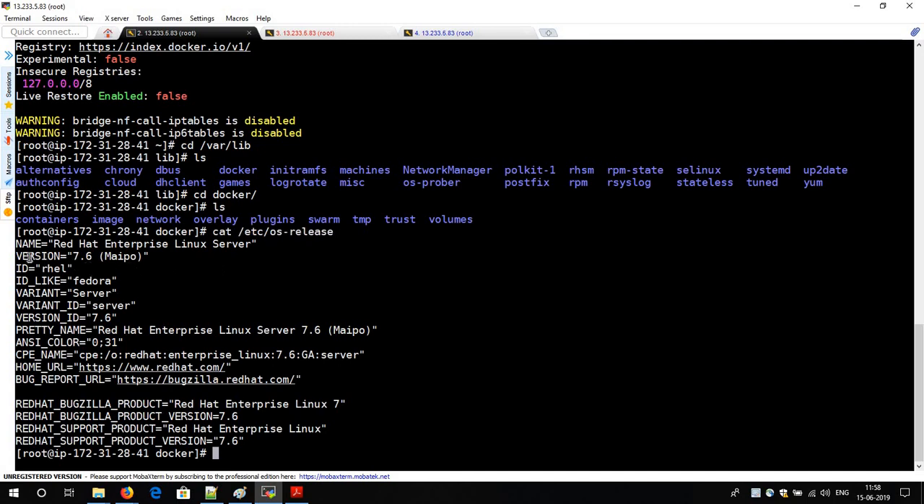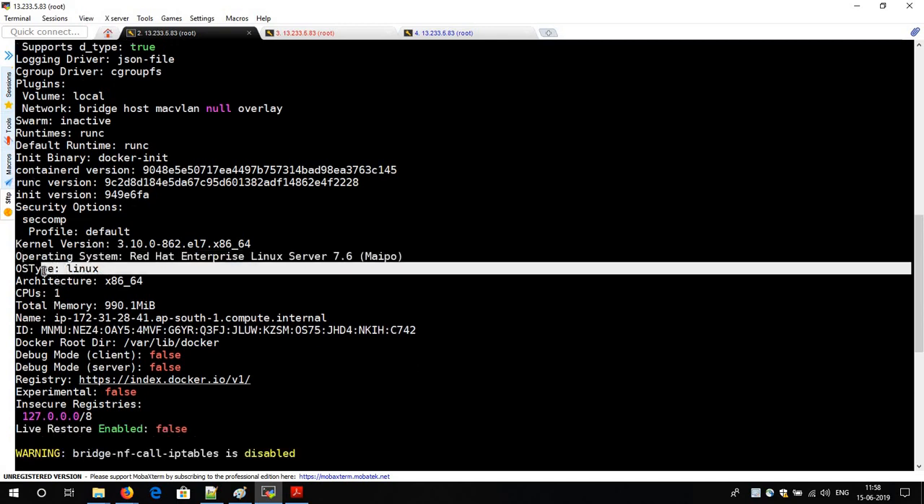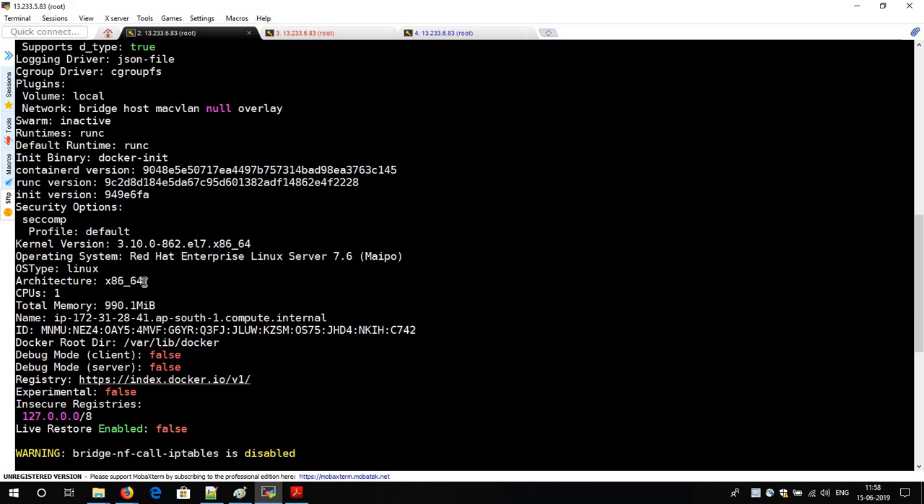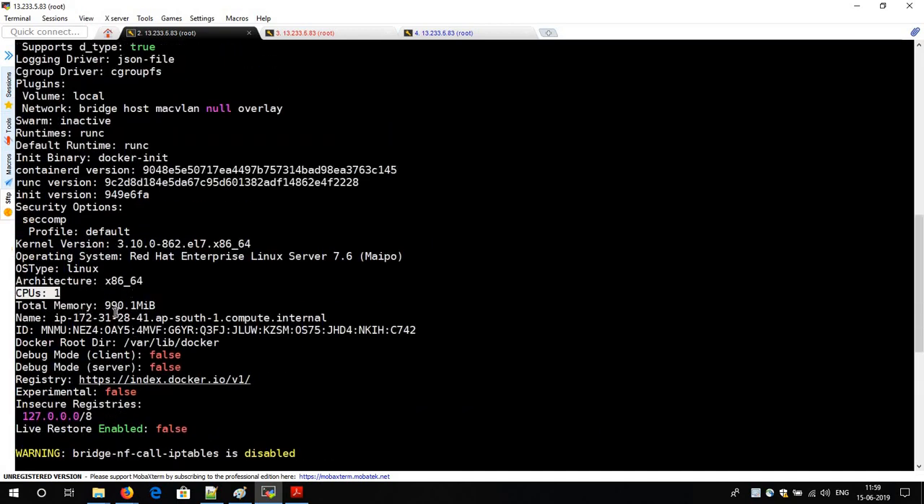cat /etc/os-release. See, I am getting my OS version. This is the command to use to check your operating system version. My operating system version is RHEL 7.6, and the same you are getting over here as well, so Docker is utilizing this operating system. The OS type is Linux, the architecture is 64-bit, and it shows you the CPU of the operating system. You can check the CPU size and the memory size. Everything you can check in your operating system, they are showing it over here.